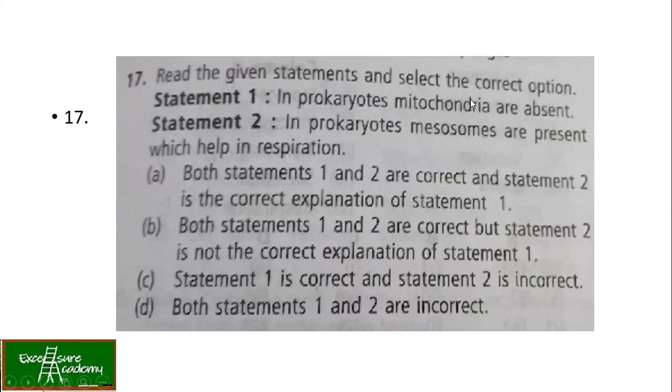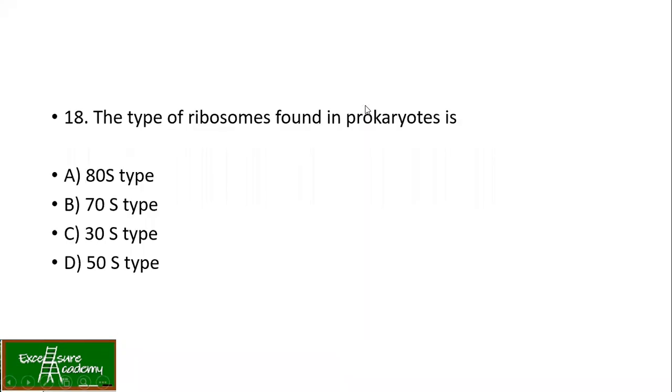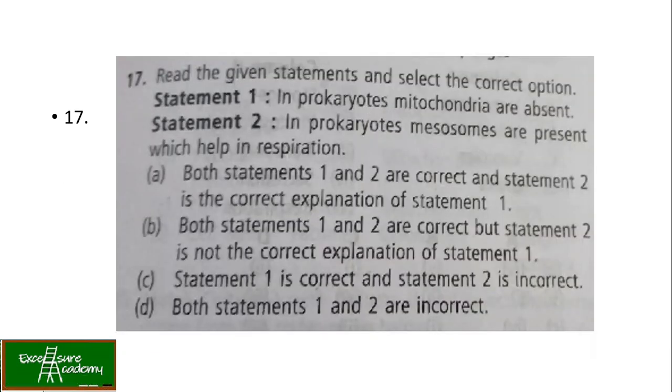Read the given statements and select the correct option. Statement 1: in prokaryotes, mitochondria are absent. Statement 2: in prokaryotes, mesosomes are present which help in respiration. Let's see what is correct. We know that in prokaryotes, mitochondria are absent. That is true because it is present only in eukaryotes. Now, are both statements 1 and 2 correct, and statement 2 the correct explanation of statement 1? No, actually, because mitochondria and mesosomes are two different structures, so they are not related.